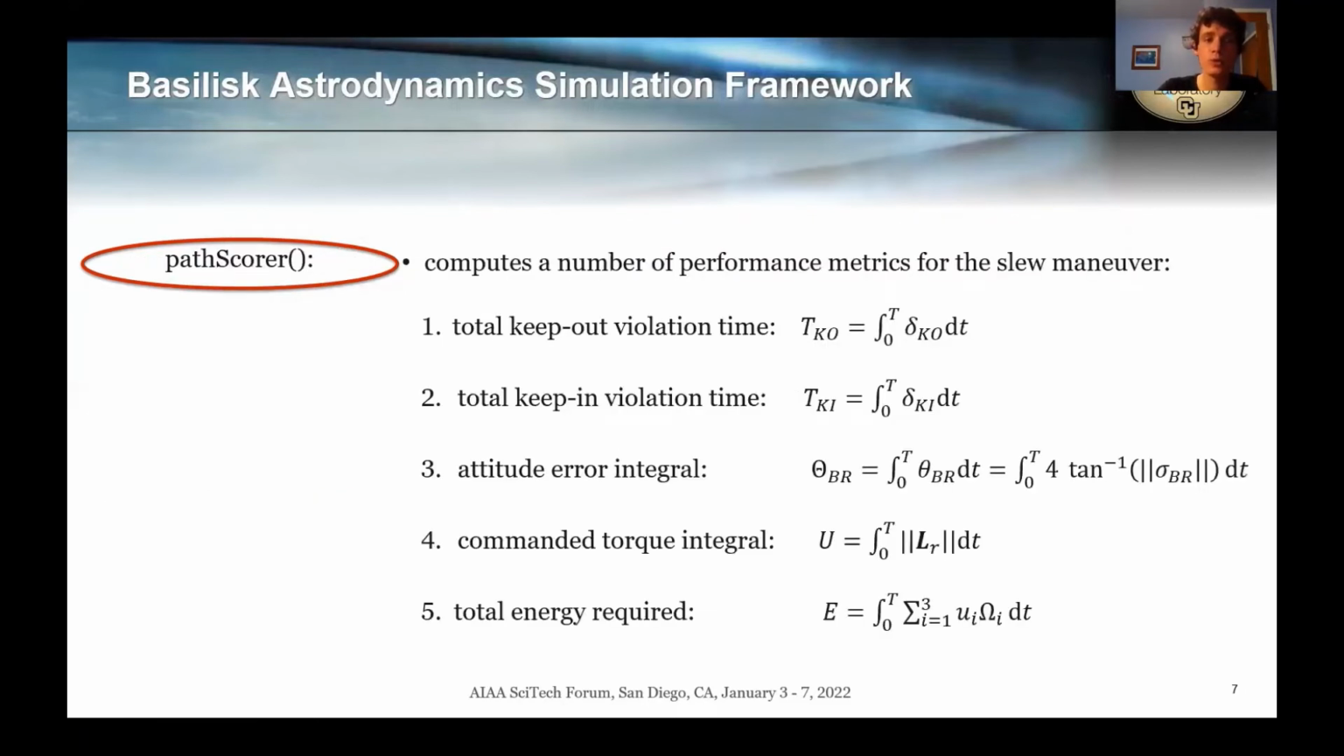The path scorer module computes a number of performance metrics to assess the performances of the different planning algorithms. These performance metrics are the total keep-out violation time, total keep-in violation time, the attitude error integral between the simulated attitude and the reference attitude, the commanded torque integral, and the total energy required.